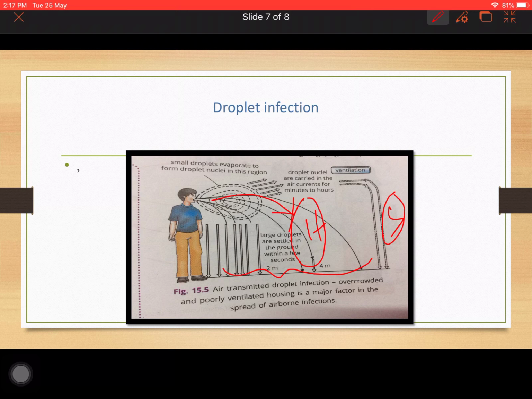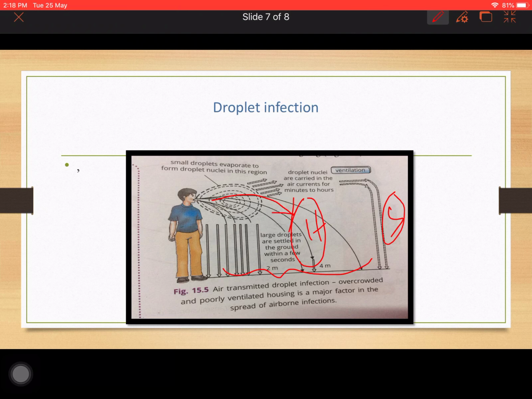Not only COVID-19, there are several other diseases like influenza, pneumonia, normal cough and cold, mumps, tuberculosis. These are all caused by droplet infections from a nearby infected person to a healthy person through sneezing and coughing. Is it clear to everyone? This droplet infection is very relevant and important right now.